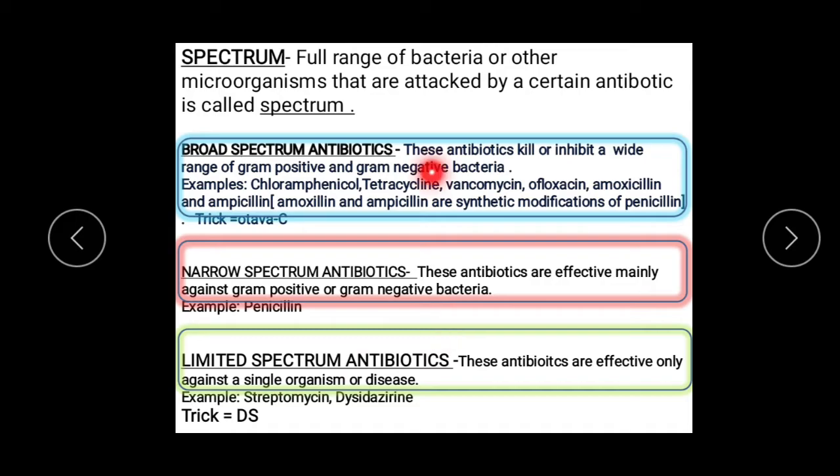Broad spectrum antibiotics. These antibiotics kill or inhibit a wide range of gram-positive and gram-negative bacteria. Examples: chloramfenicol, tetracycline, vancomycin, ofloxacin, amoxicillin, ampicillin. And you have to remember, amoxicillin and ampicillin are synthetic modifications of penicillin. Whenever you are asked to name the two synthetic modifications of penicillin, it is amoxicillin and ampicillin.